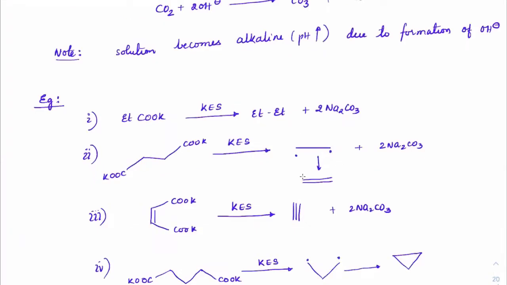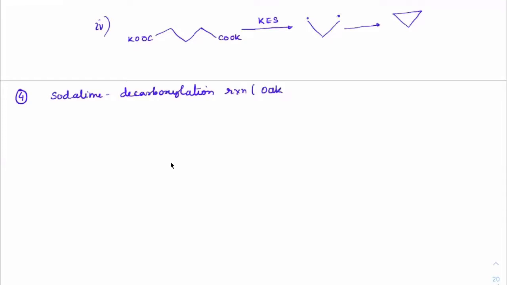Radicals are highly unstable, beta. Any intermediate is unstable; its lifetime is not more than 10 raised to the power of −8 seconds. Any radical, carbocation, carbanion. If you compare a strained cyclopropane, which is a stable molecule, you can isolate it. Radicals and carbocations cannot be isolated. So they will always be unstable. This is also known as the Kolbe process.